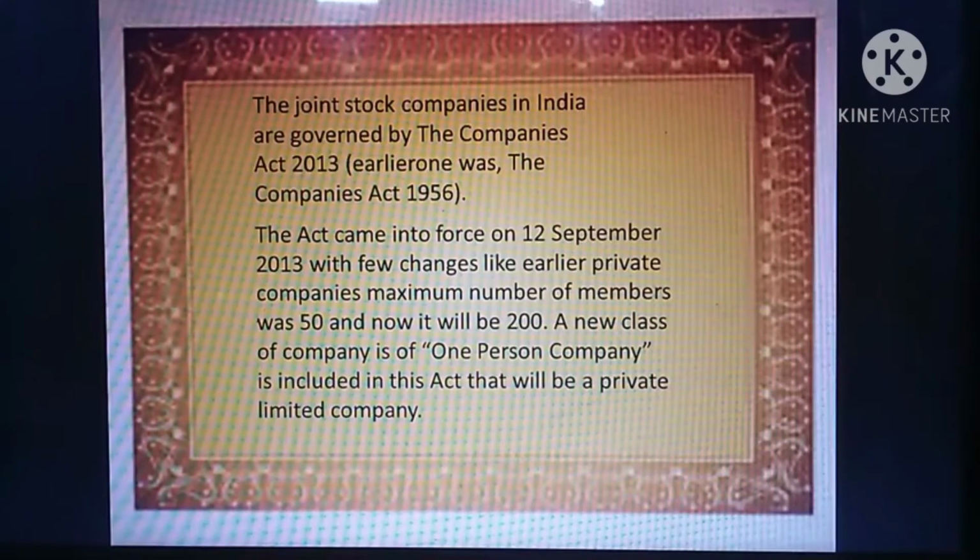These are some major changes made in the new Companies Act. If a person wants to start and run a large scale business, he starts a business under the Companies Act, 1956, and nowadays 2013.